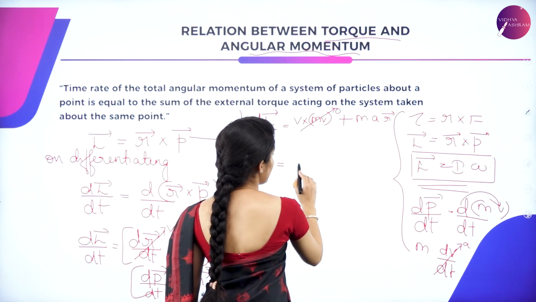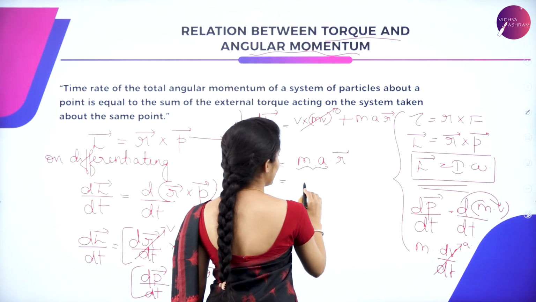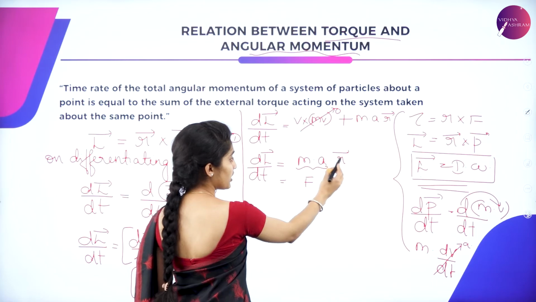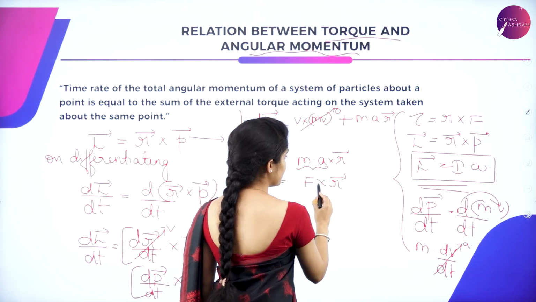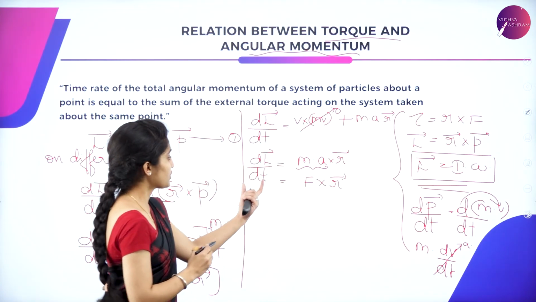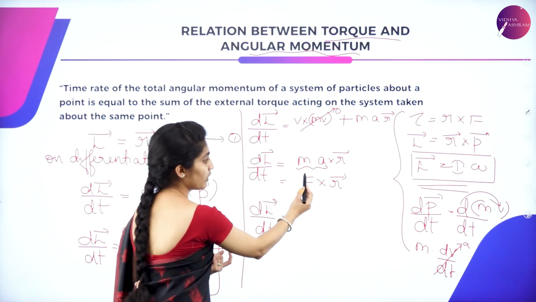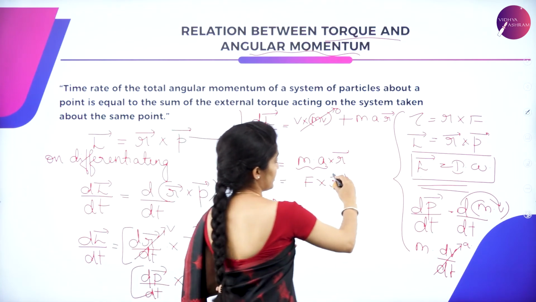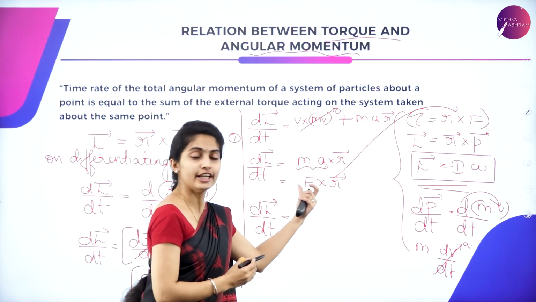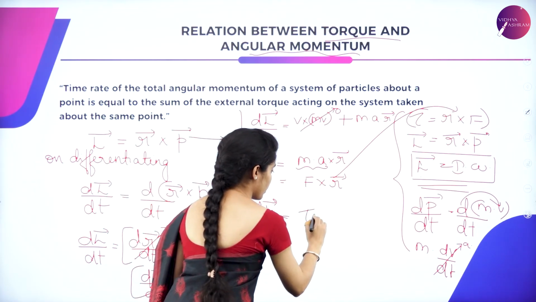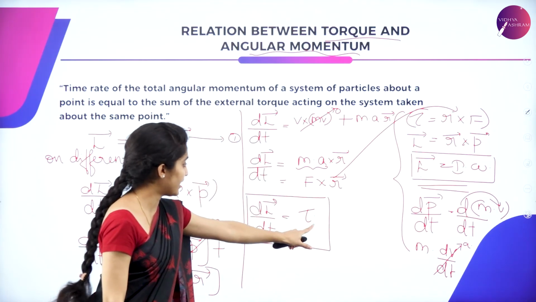Okay, so we have m into a into r vector. What is m into a? That is force. Force is equal to mass into acceleration, crossed with position vector r. So this is the cross product which we are talking about. So dL by dt is equal to r cross F. What is it? Torque. You have got your torque as position vector into the force. So this is the relationship between the angular momentum L as well as the torque.